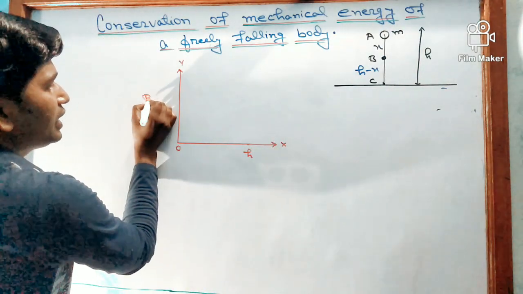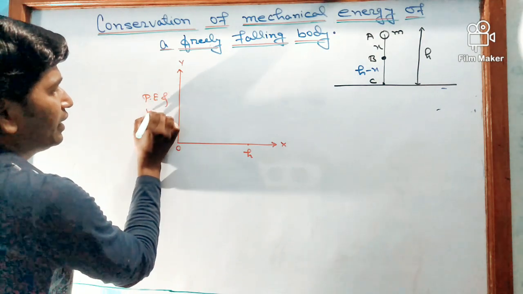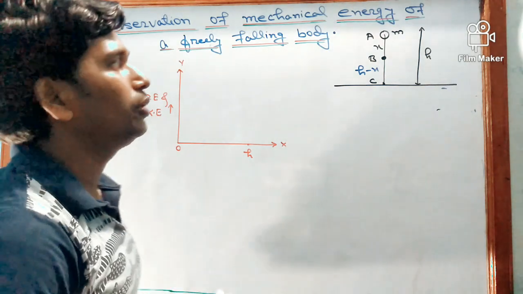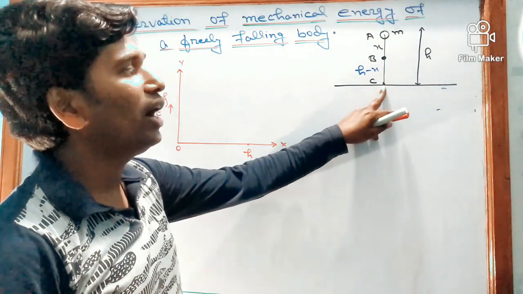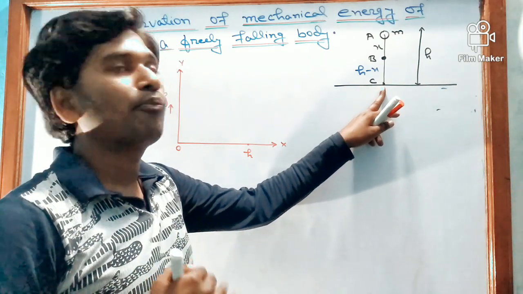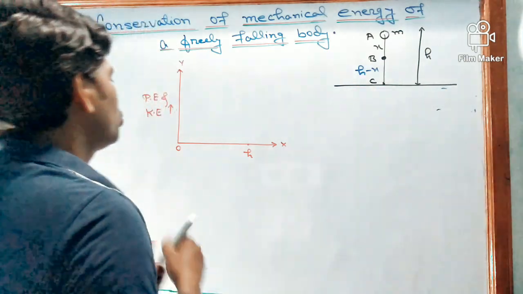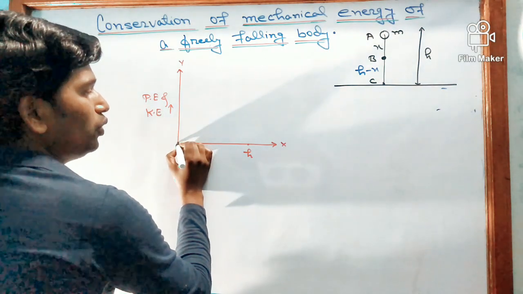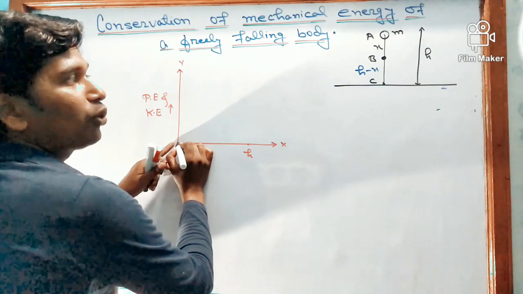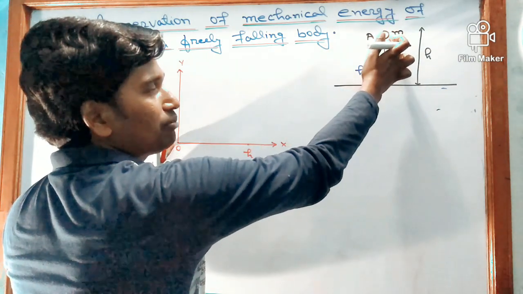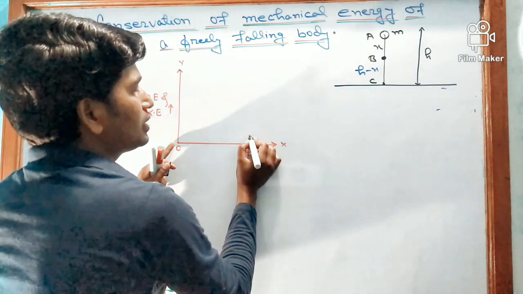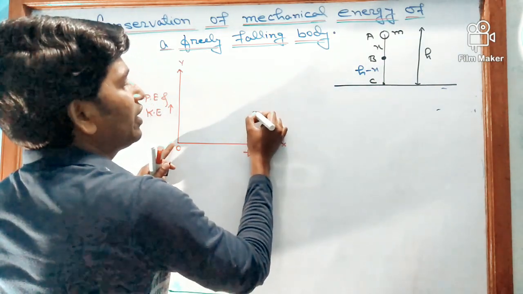On this side we will represent potential energy and kinetic energy. So what we observed, at 0 height the body possesses only kinetic energy, and potential energy is 0. At maximum height, the body possesses only potential energy, maximum, that means no kinetic energy, as at point A. So we can represent this by a graph.